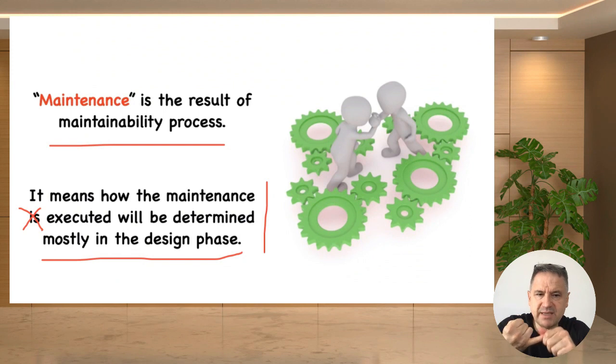You should remember that in the design phase, maintainability is not the only issue. Reliability is not the only issue. We have supportability issues, disposability issues, life cycle cost issues, maintainability issues, reliability issues, and producibility issues. We should consider all these elements in the design phase. But in this respect, we put maintainability at the focal point.